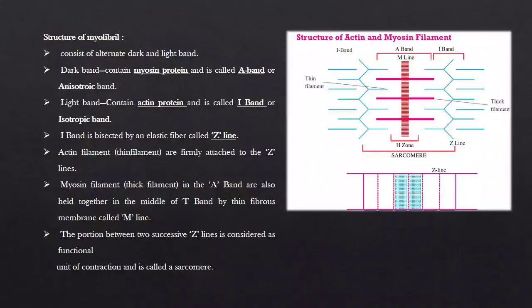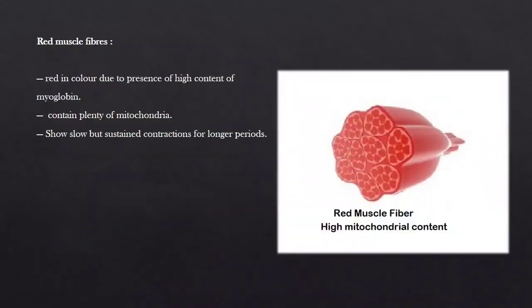The portion between two successive Z lines, as you can see in the diagram, is considered the functional unit of contraction, and that is the reason it is known as the sarcomere. Okay, so are you clear with the concept of the structure of the myofibril? It would be clearer when you see the diagram and compare the diagram and the explanation together.